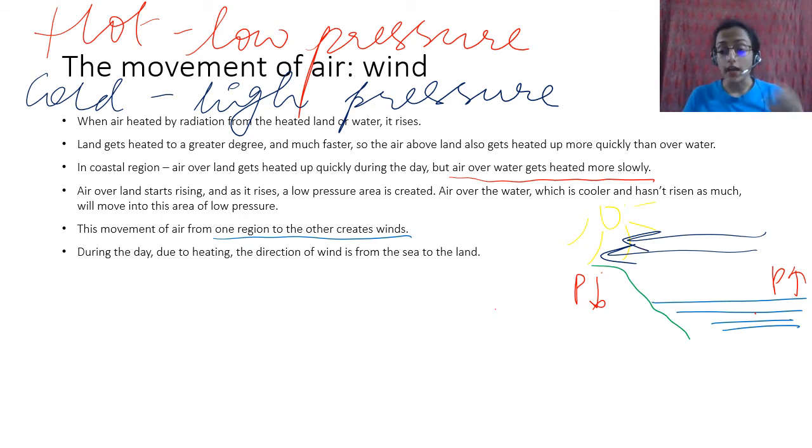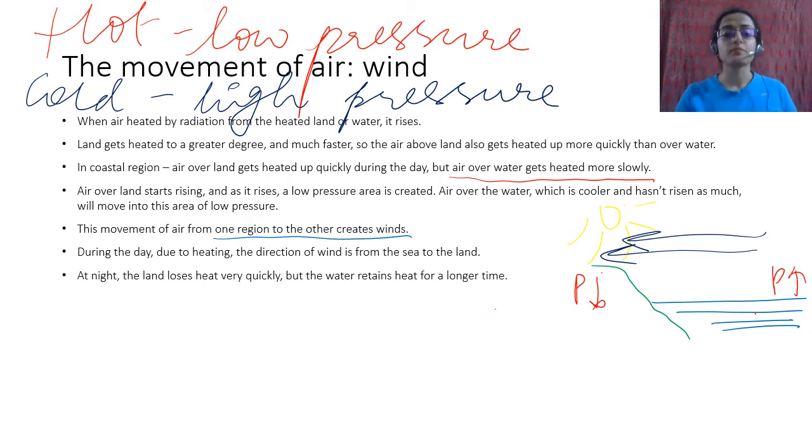It goes from the colder region to the warmer region, from higher pressure to lower pressure.